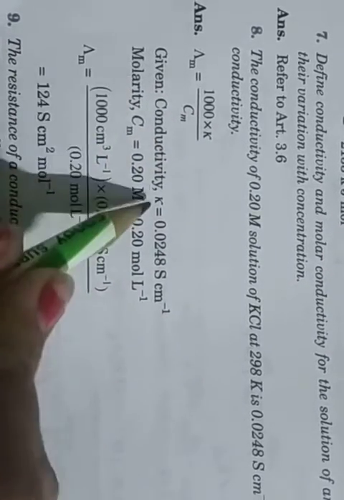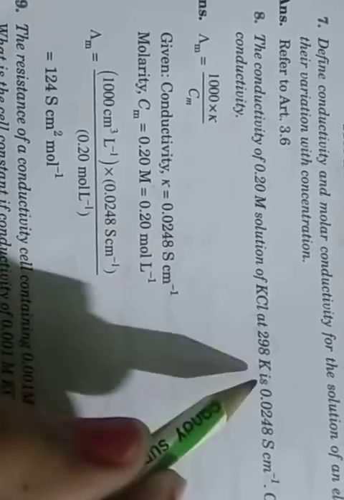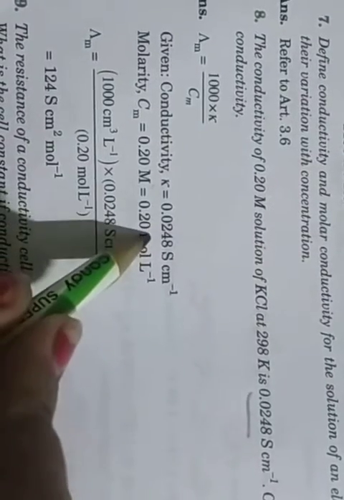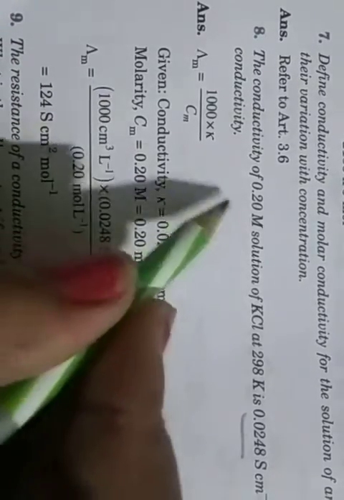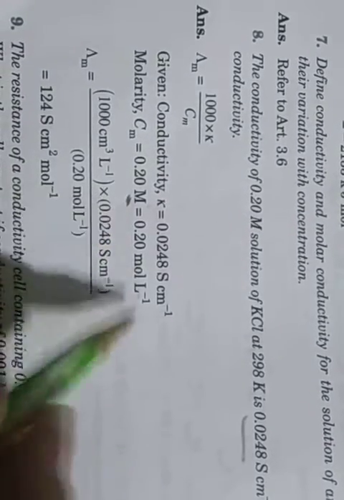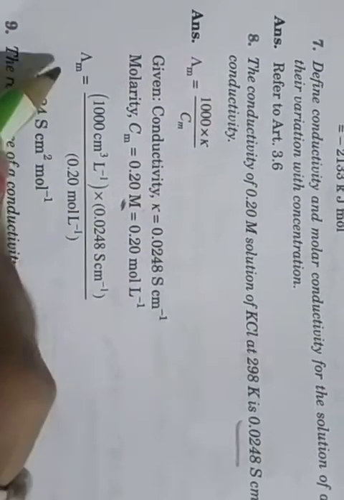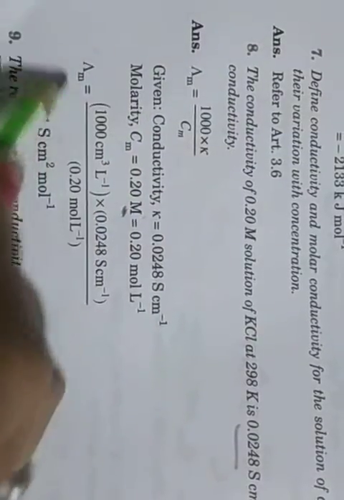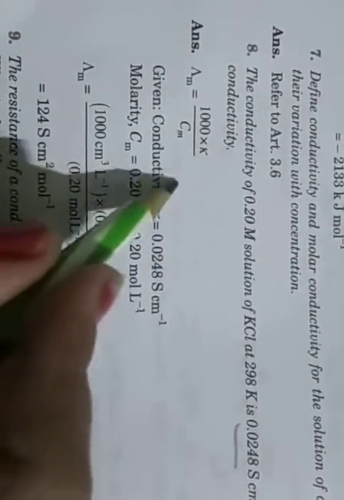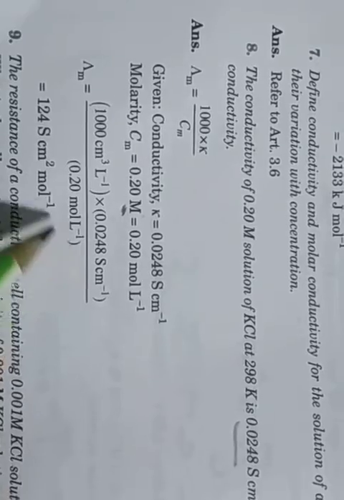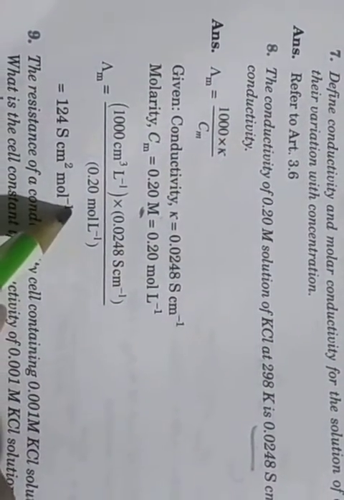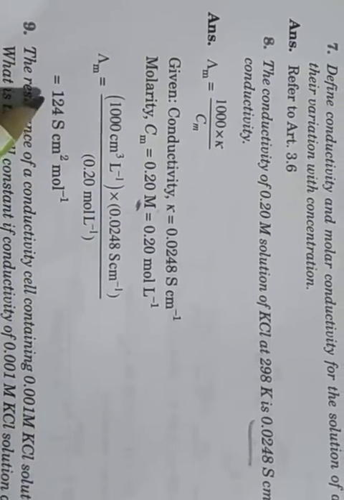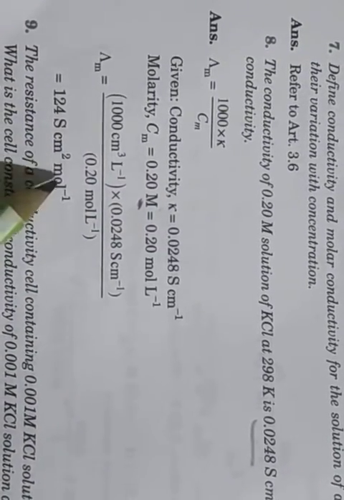Kappa, the conductivity, is given as 0.0248, and the molarity Cm is given as 0.20. Here capital M molarity means mole per liter. Putting in the values, this comes to 124 Siemens centimeter square per mole.